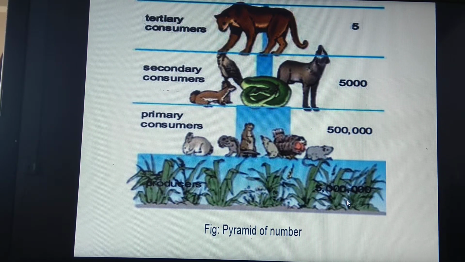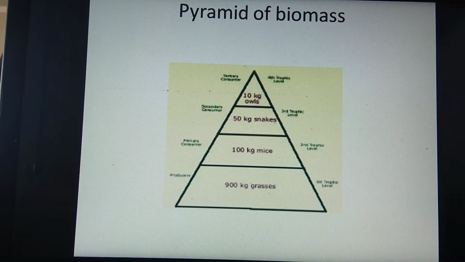Now we are going to see the next one. This is the pyramid of biomass. What is biomass? This is the mass of living material. That means, what is the dry weight of the producers, the dry weight of primary consumers, secondary consumers and tertiary consumers.